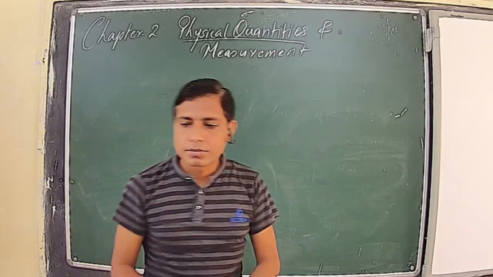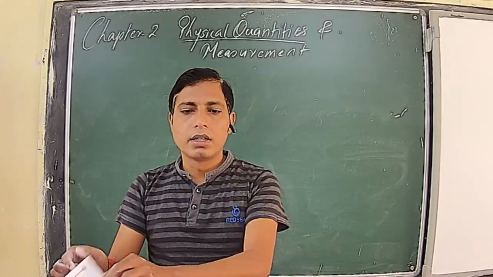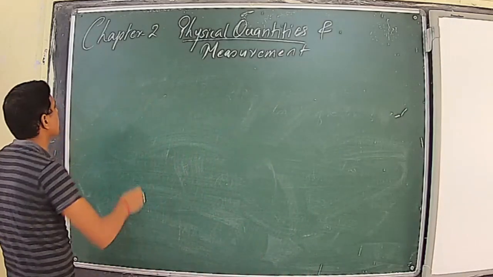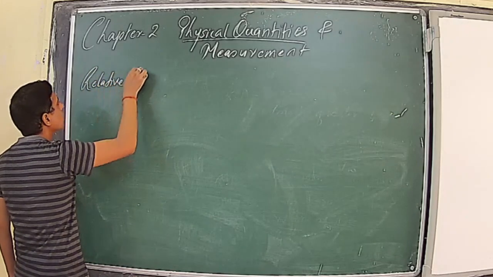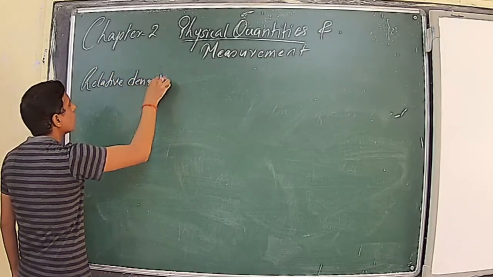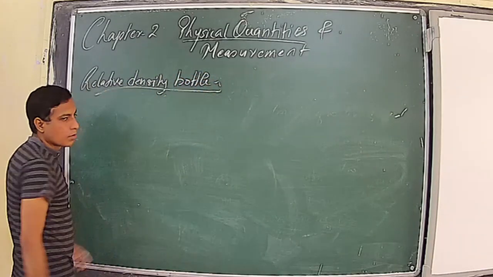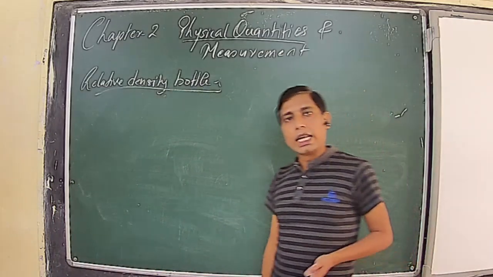Next is the relative density bottle. It is a device which is used to measure the density of any unknown liquid.